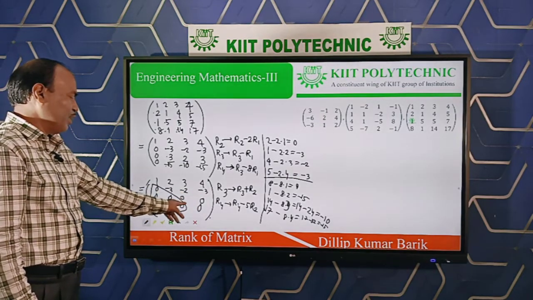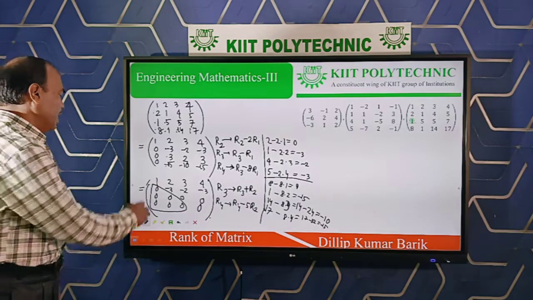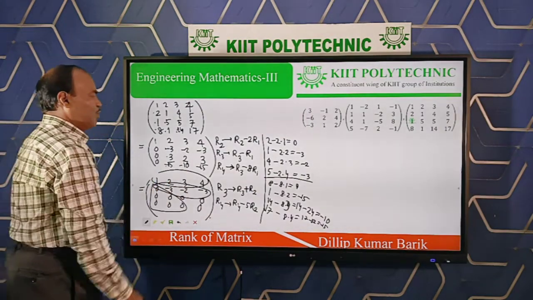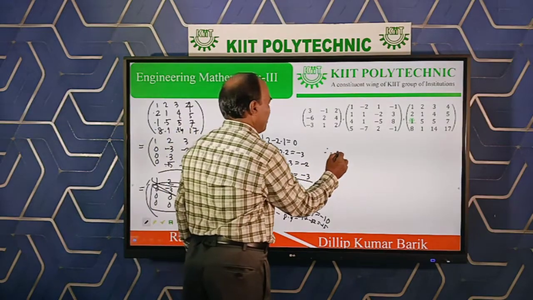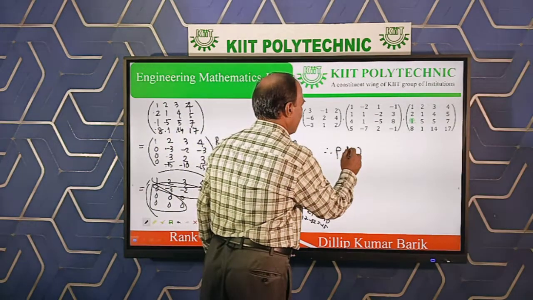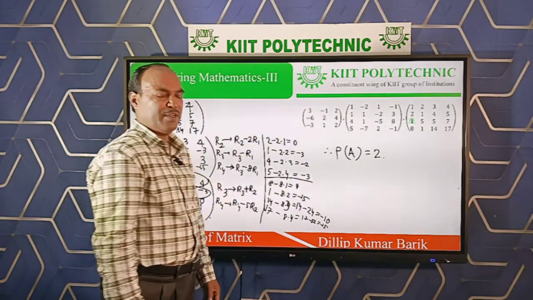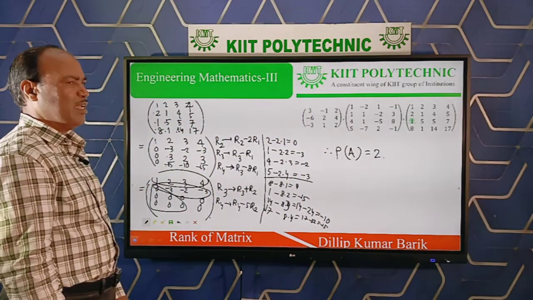Third row, fourth row elements all are 0. Since these two rows are non-zero, there are two non-zero rows, by definition the rank of the matrix is equal to 2. Clear? So this is all about the rank of a matrix.